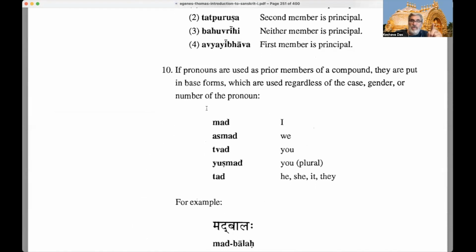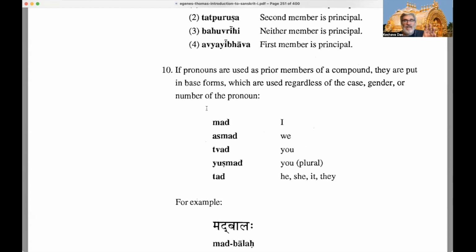Okay, so if pronouns are used as prior members of a compound, they are put in their base forms. We haven't really had pronouns yet, but once we get pronouns, we'll get them in their base form or stem form, right? And if we add them to another word, they are made into a particular type of compound. So we have mad, meaning I. Asmad, we. Tvad, you singular or thou. And yushmad, you plural.